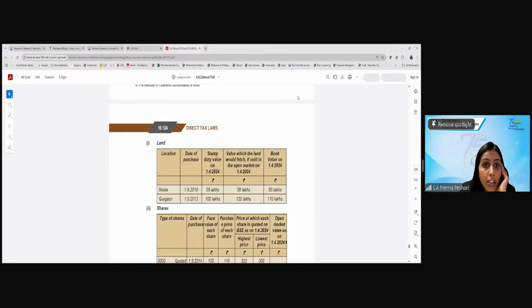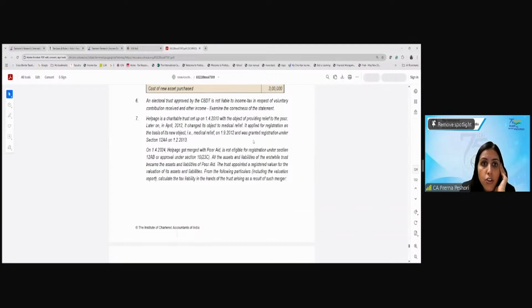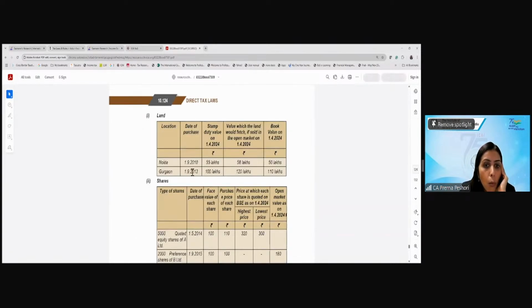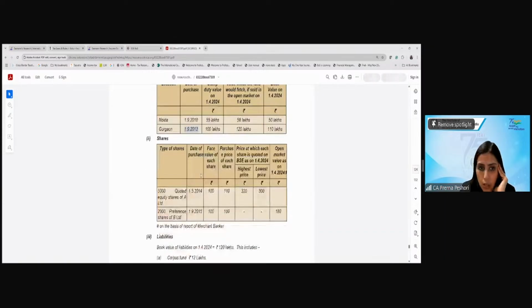Are we clear? And that is why in the exam, it is very important to have a look at the dates. This is purchased in 2010 and the registration has been granted with effect from 1 February 2013. So the Gurgaon one will be taken, but the Noida one will get excluded.